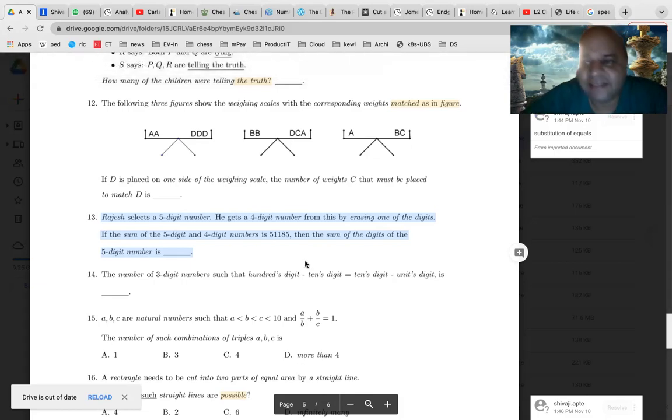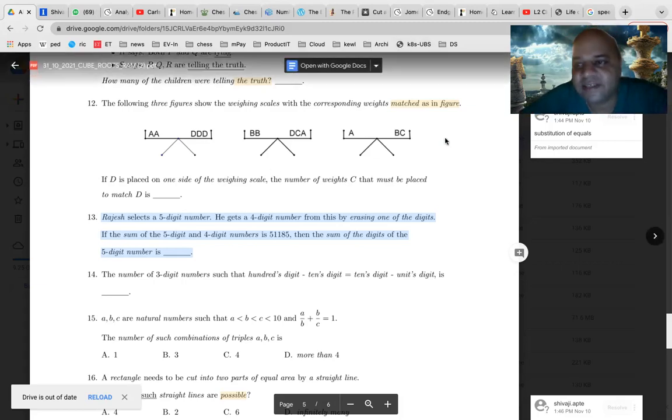But imagine the last digit. If any other digit he has erased, then look at it. The last digit of the 5-digit number is E: A, B, C, D, E. If any other digit except the last digit has been erased, then the 4-digit number will also be ending with E. Now, E plus E will be 2 times E. Will it ever be 5 or 15? There are only 2 possibilities, 5 or 15.